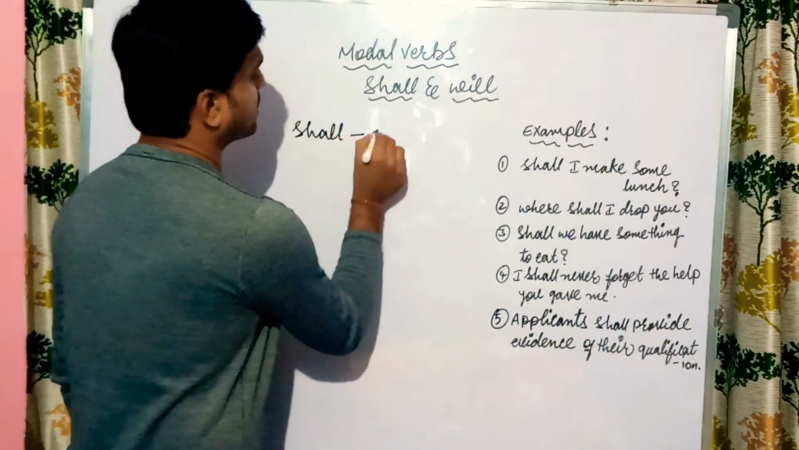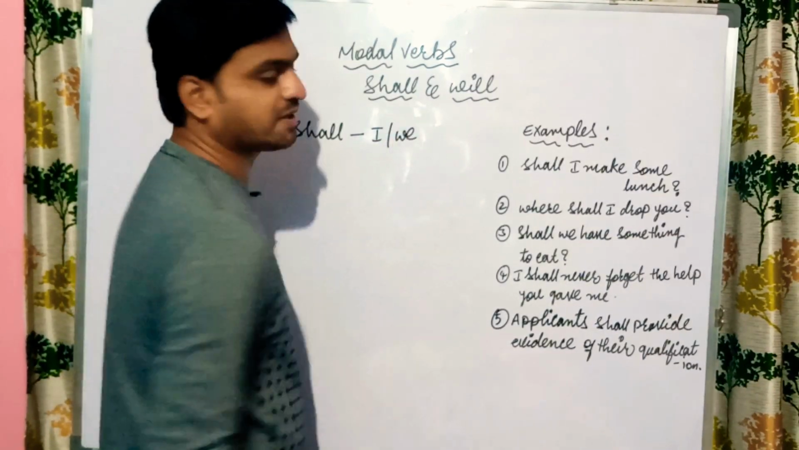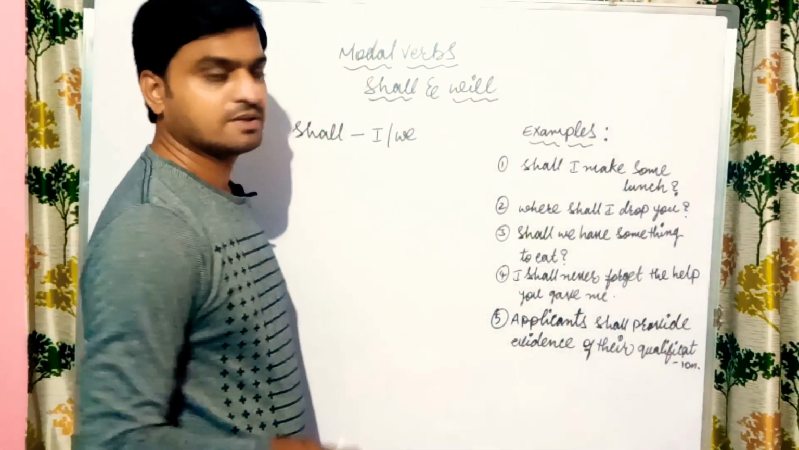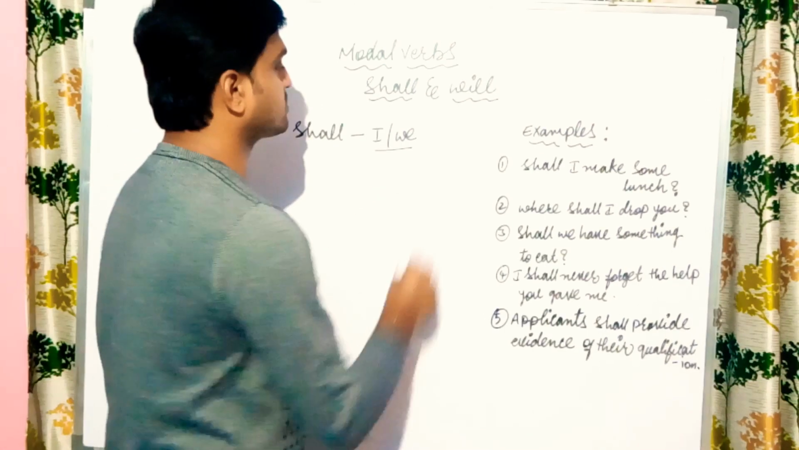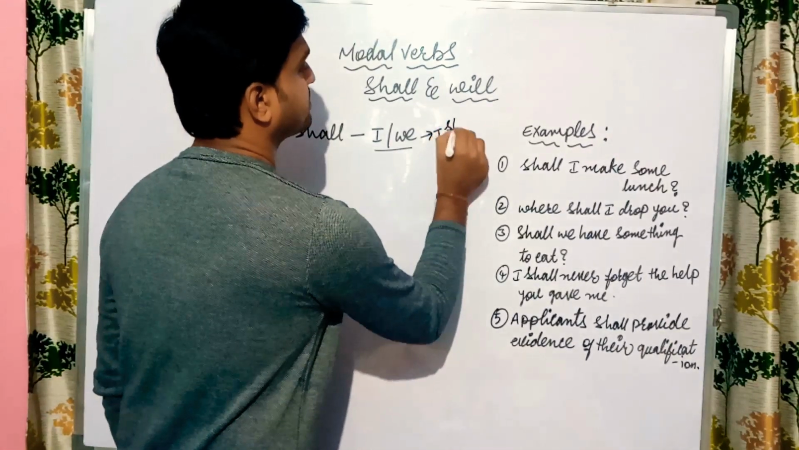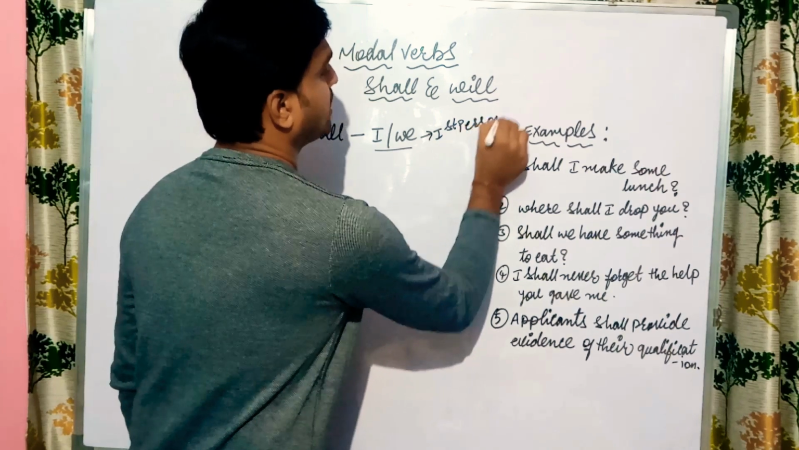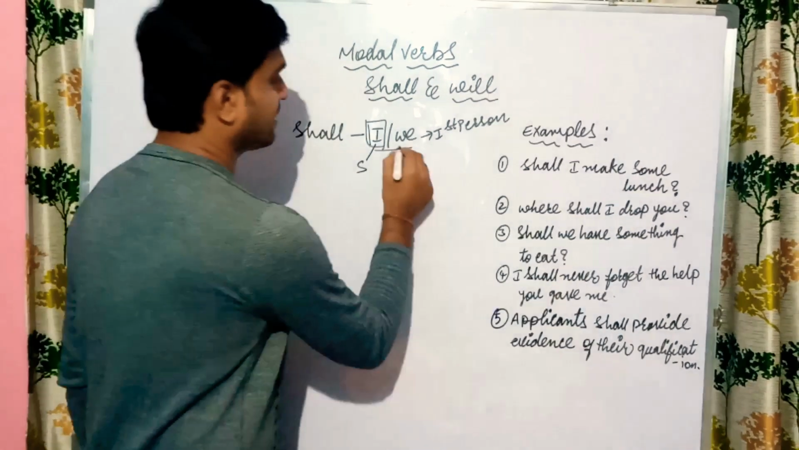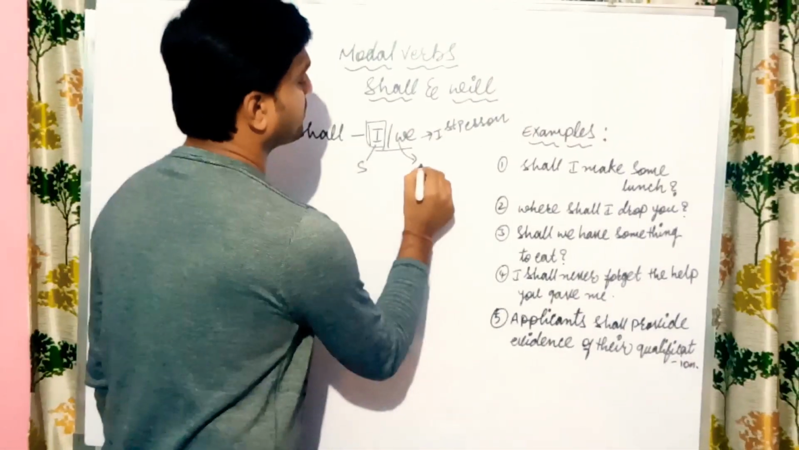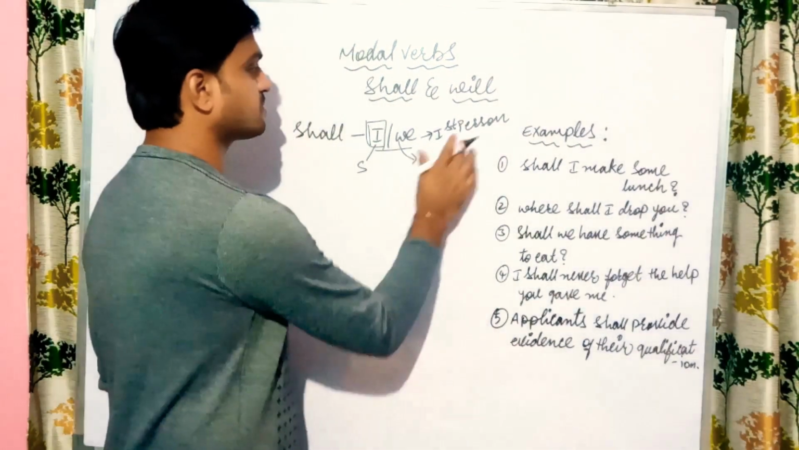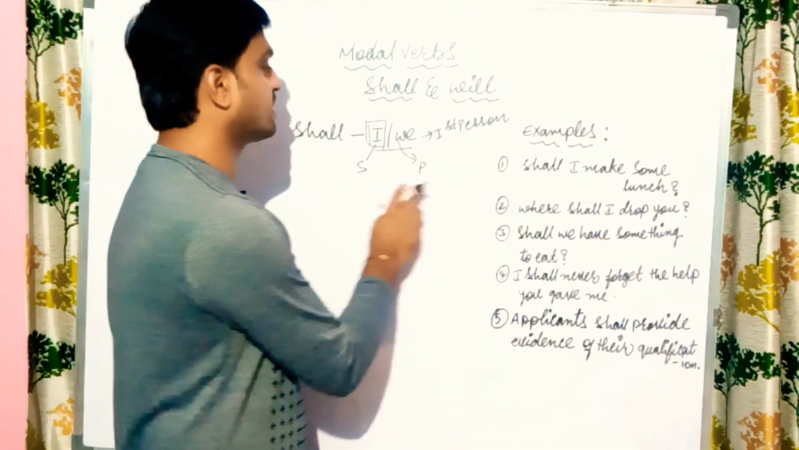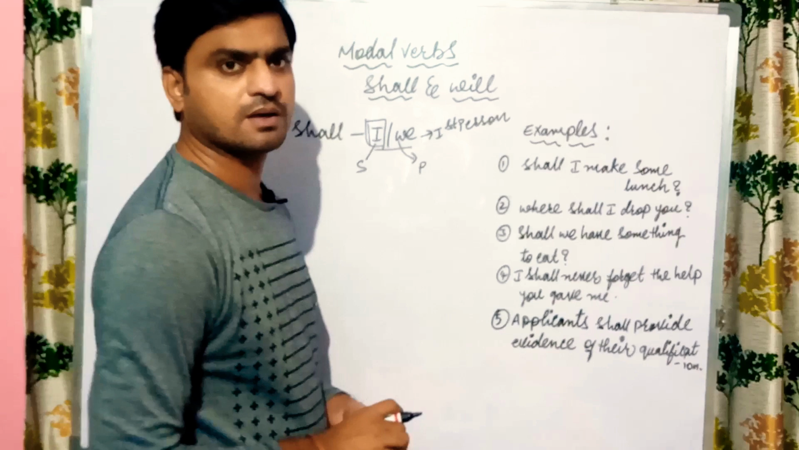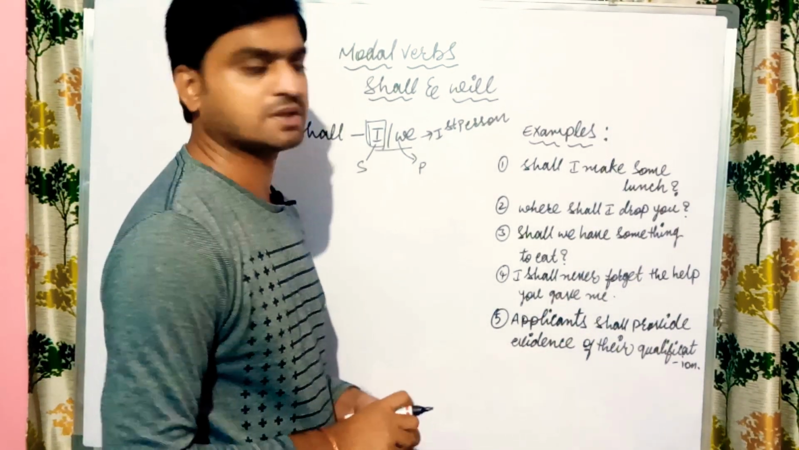Shall is always used for what? When the subject is I or we. When we have the subject I or we, we will use shall. So here, I or we belong to which person? First person. Both belong to first person only. I is first person singular and we is first person plural. I is for singular and we is for plural. Now let us see exactly in which situation we will use shall.